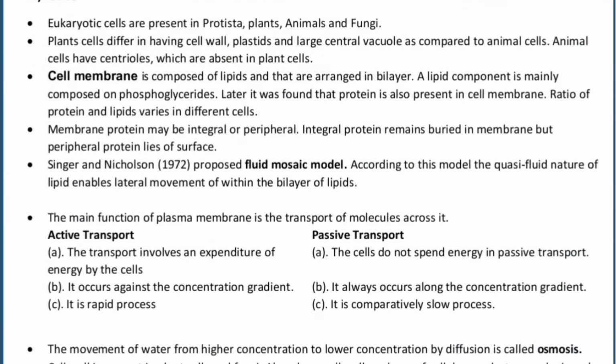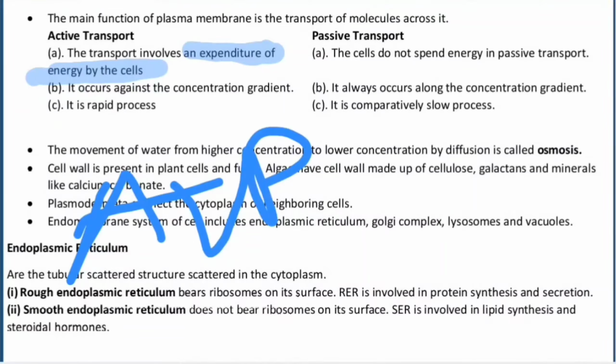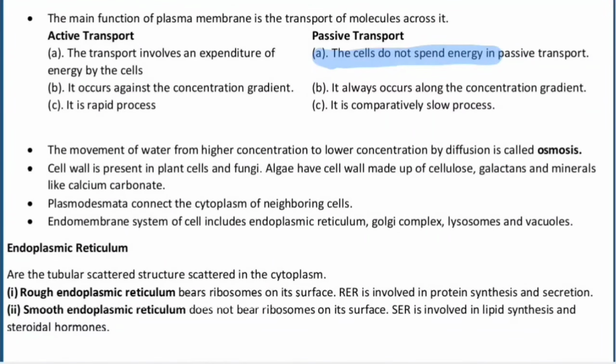Now, the main function of the plasma membrane is the transport of molecules across it. Transport is basically of two different types, that is active transport and passive transport. So what does active transport mean? Basically it is the transport which involves the expenditure of energy by the cells by means of ATP. The currency of the cell is ATP, whereas in passive transport, no energy is spent.